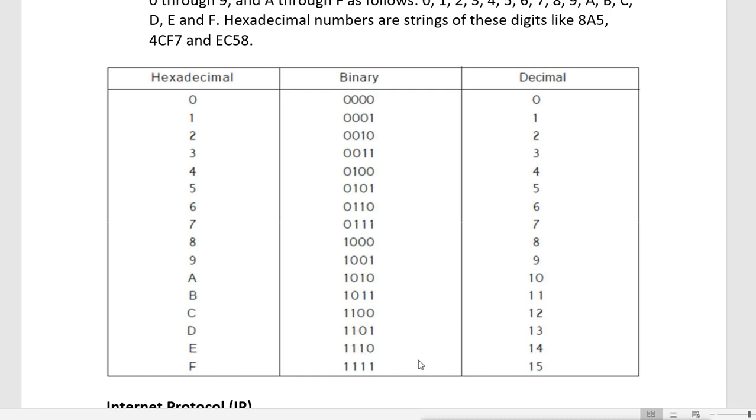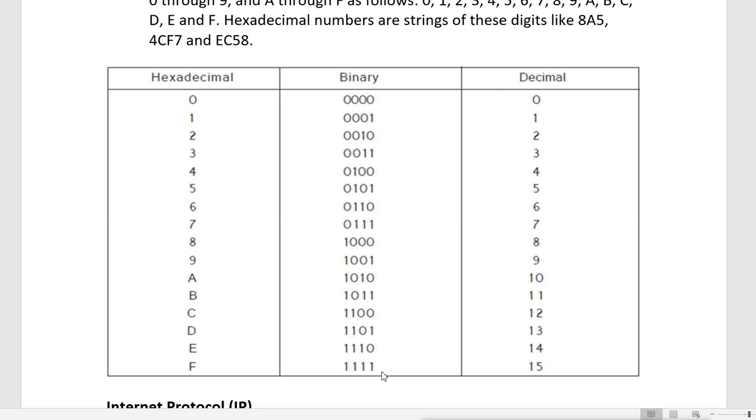Then F means what? In decimal it is 15, but the position of the number is 16. So you can see here 8 plus 4 plus 2 plus 1. So all the 4 bits are on. So we can represent this hexadecimal in these 4 bits.